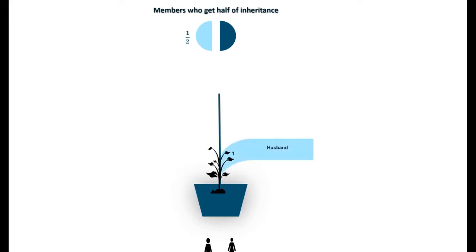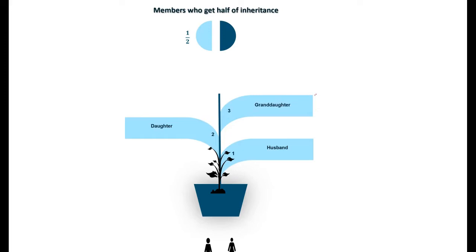Number one, the husband. The husband is entitled to half of the inheritance, of course with the conditions. And also the daughter of the deceased person is entitled to get half of the inheritance. Likewise, the granddaughter of the deceased person is entitled to get half of the inheritance.